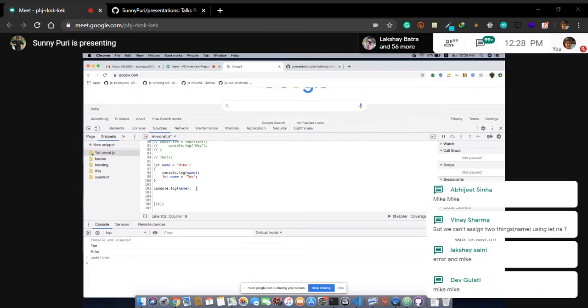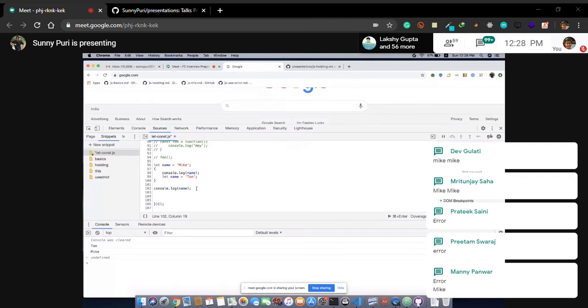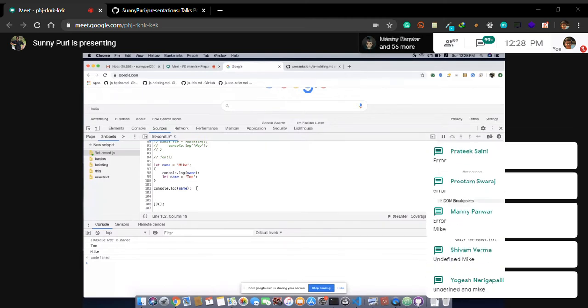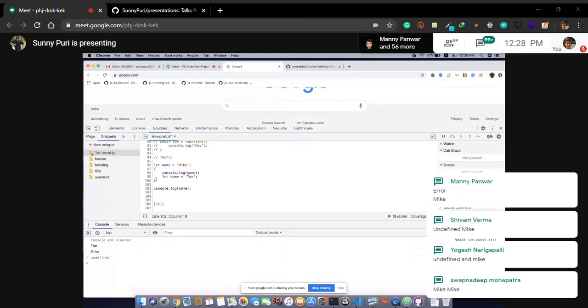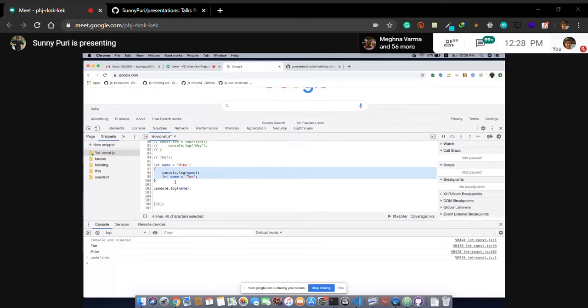Vinay is saying we cannot assign two things using let. Now you're right, but this is a different scope. Mike, undefined and Mike, why undefined? You're saying it is not getting hoisted, right? So why undefined?